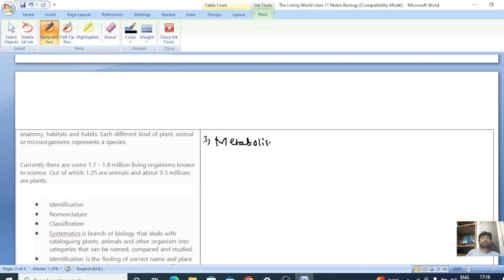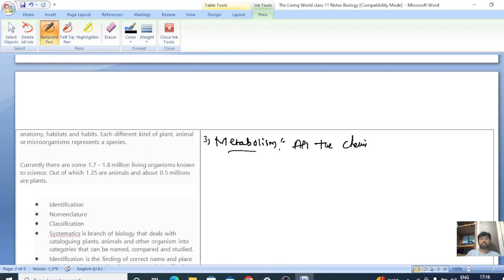What is meant by metabolism? All the chemical reactions which are happening in a living cell, in a cell of a living being, are called metabolism. They are chemical reactions.